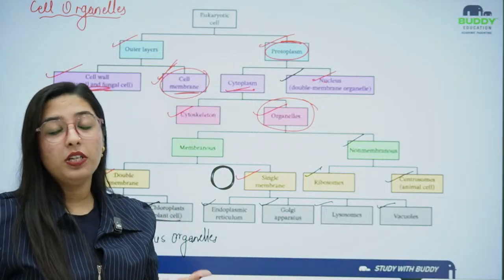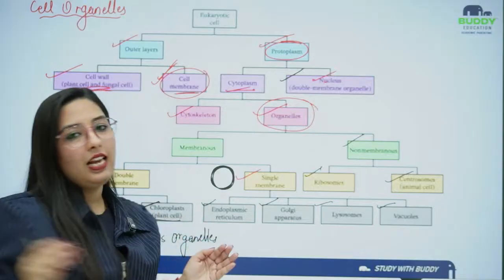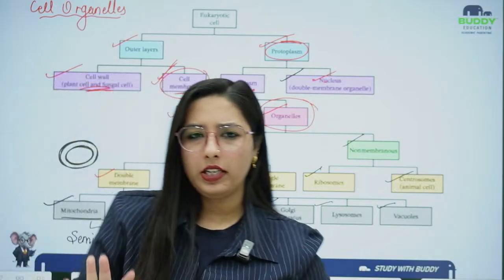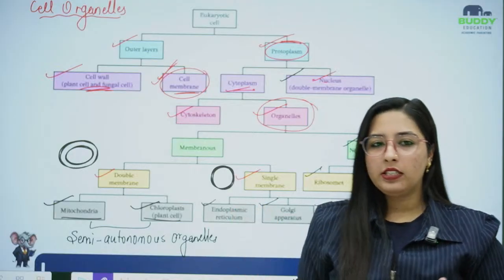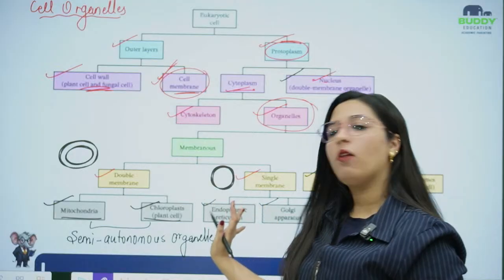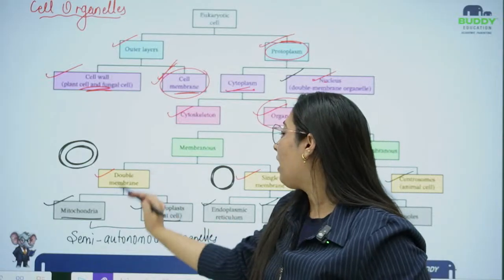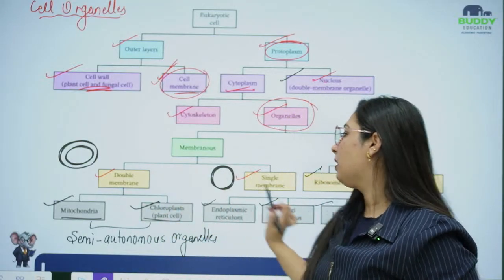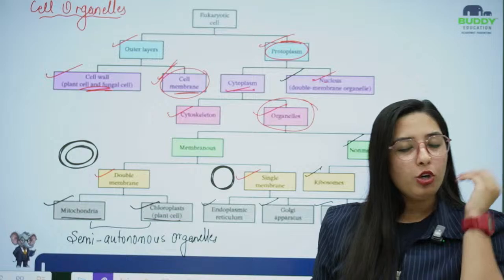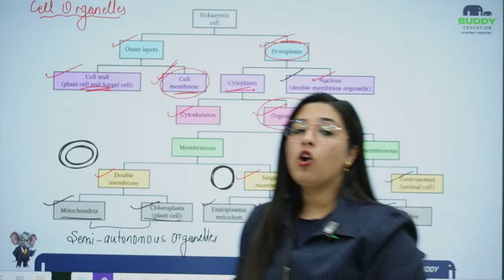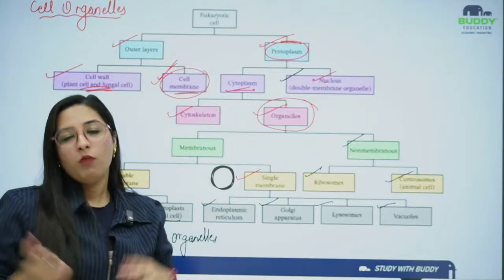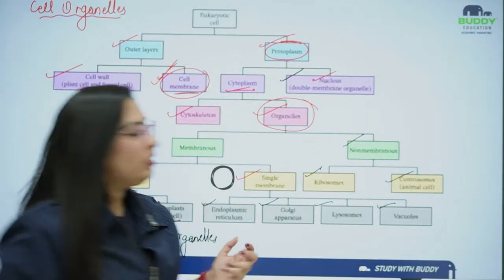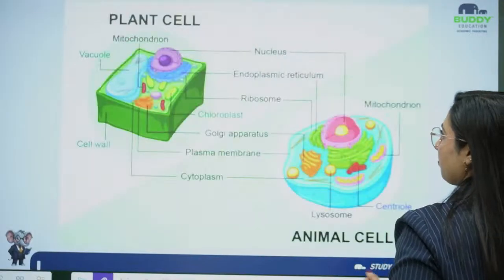So this is all about cell organelles, students. This is what a cell includes, basically talking about the eukaryotic cell, because the prokaryotic cell does not include everything. Prokaryotic cell is different. We have already studied that it won't have any membrane bound organelles. So everything I have told you, double membrane, single membrane, all these organelles won't be present there because they do not include any membrane bound organelles. Now, moving forward with all the organelles, let's study one by one.